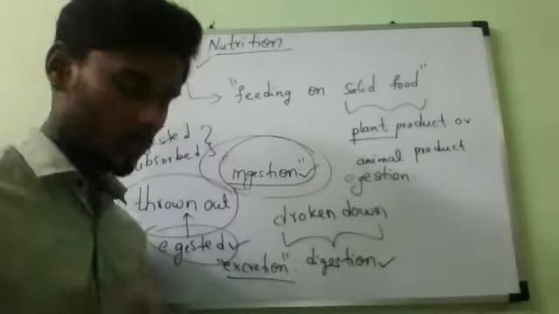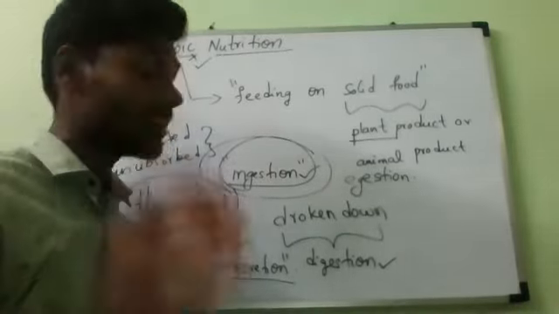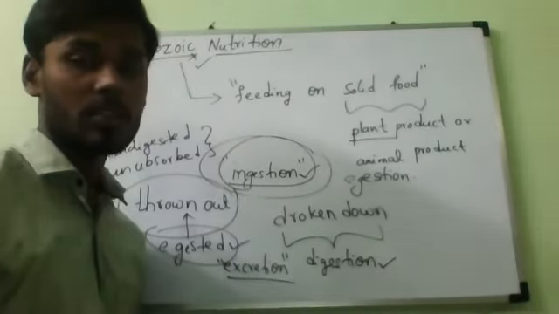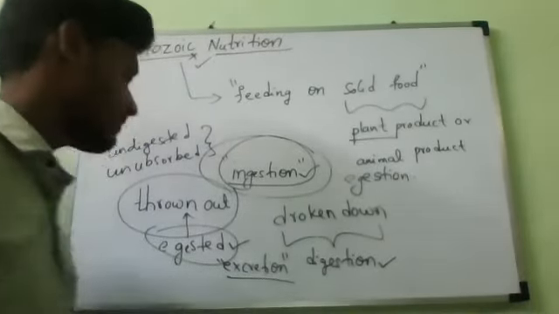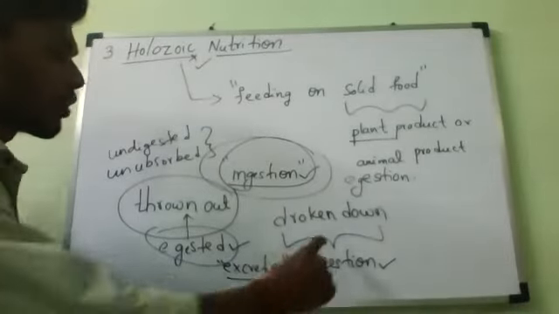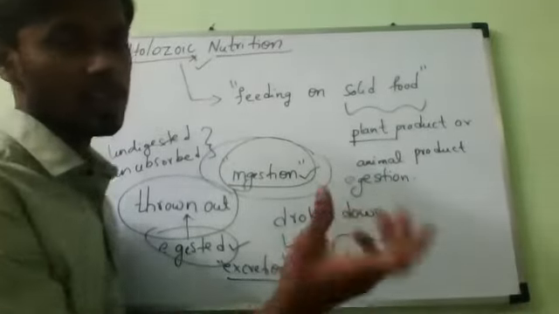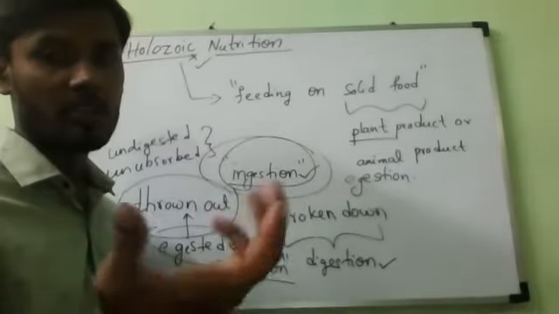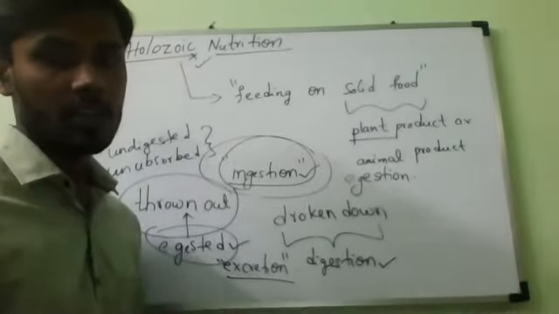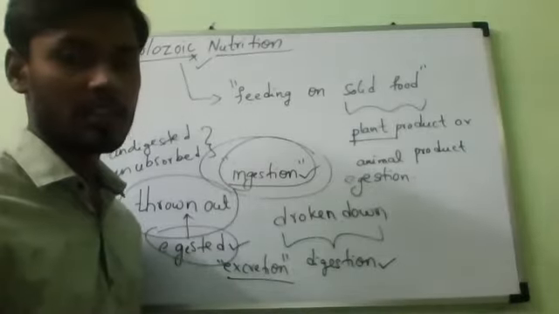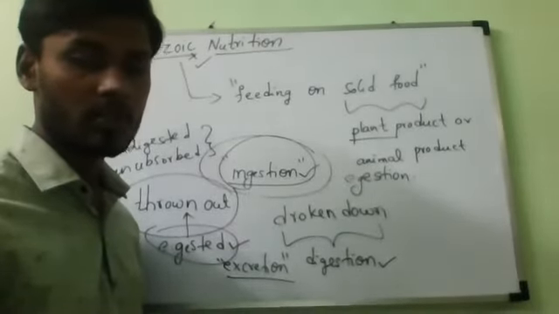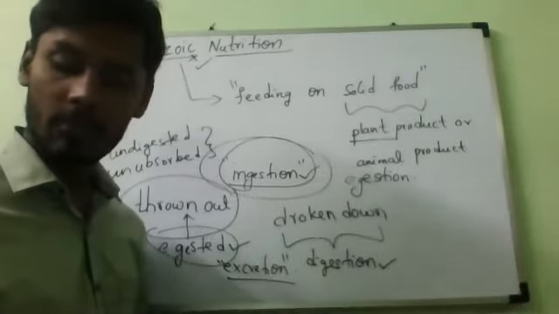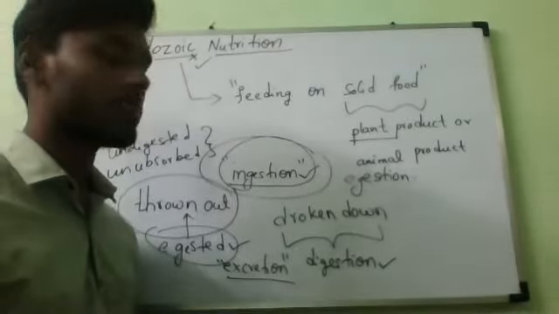Understood. It is just the absorption of food. That process is only called assimilation. Food is broken down by digestion, and the cells absorb that energy. The vitamins, minerals, whatever food we are taking, that is only called assimilation. It is not there in our textbook, but if you want, you can mention it, not an issue. Thank you, Ashika. That absorption of minerals, vitamins and all is only called assimilation.